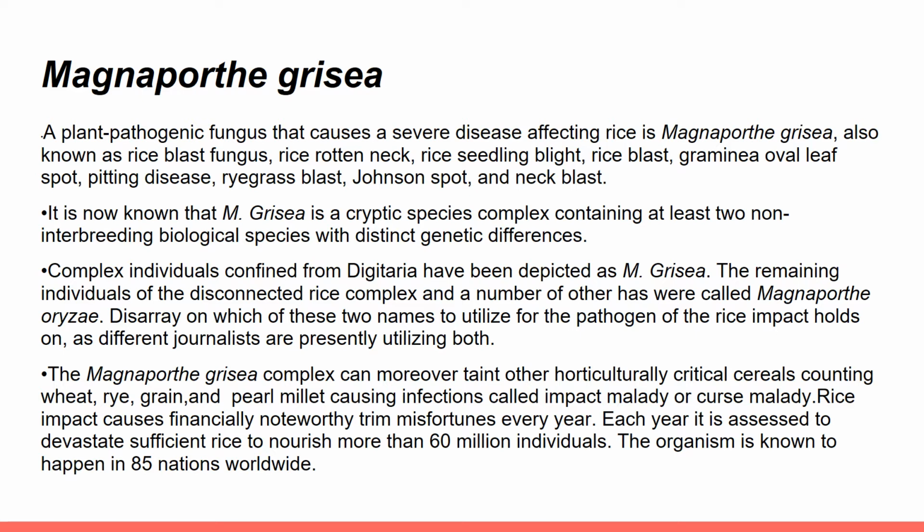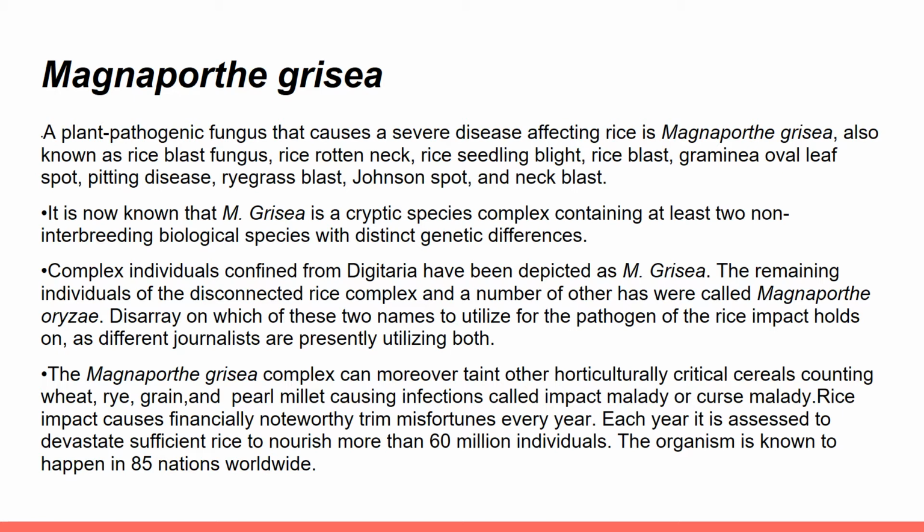So there is some confusion between Magnaporthe oryzae and Magnaporthe grisea, so journals decided to use both names in articles. The Magnaporthe grisea complex can moreover infect other horticulturally critical cereals, including wheat, rye, barley, and pearl millet, causing infection called blast or blast disease. Blast causes financially noteworthy crop losses every year.